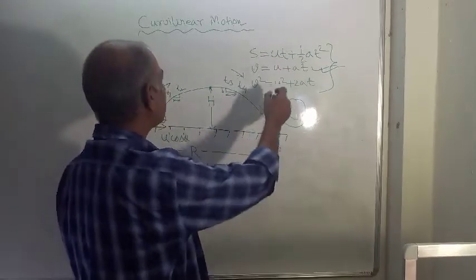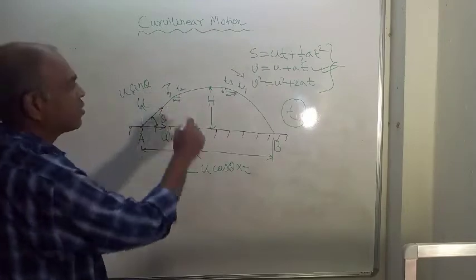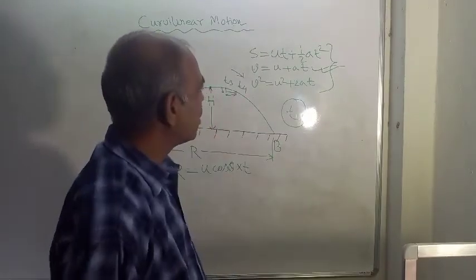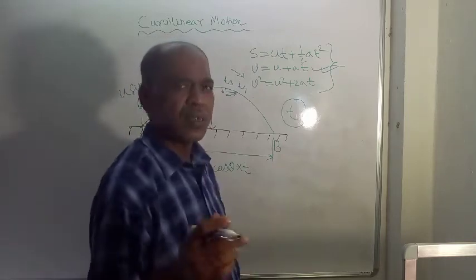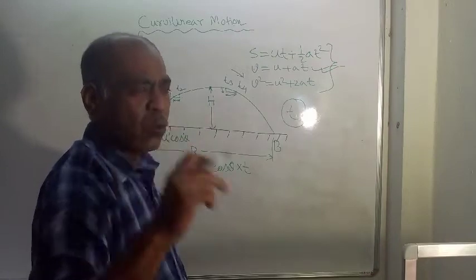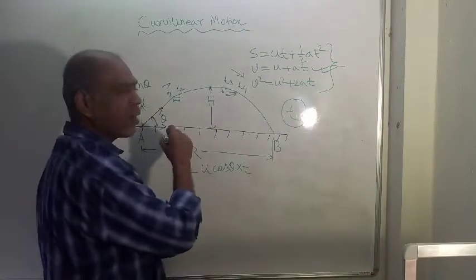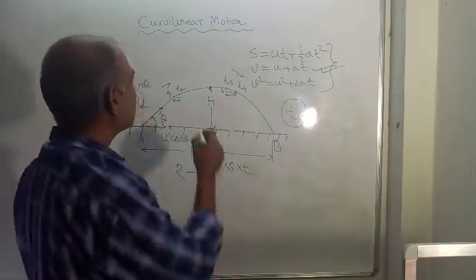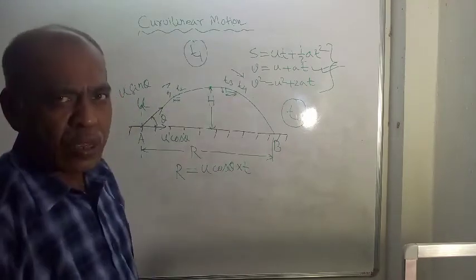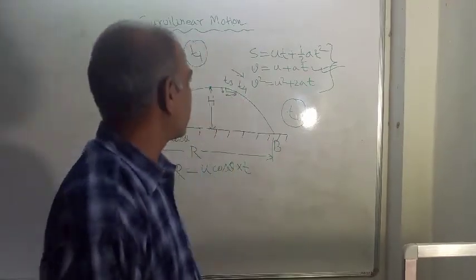And u will be u sin theta. A will be minus g. And t, say t1, is the time required to reach the maximum height.